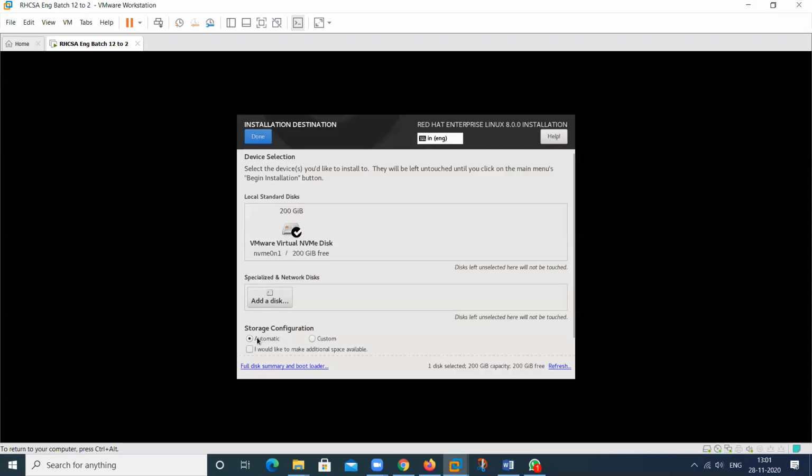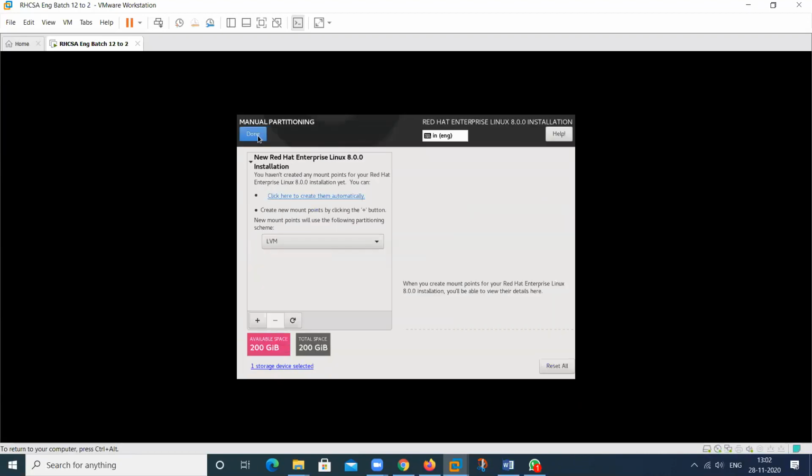Then you can use automatic also, and you can also use custom. At this time we use custom because I want to define what is the size of slash, what is the size of boot, what is the size of slash home. So I want to define this manually. So I will select here custom, then done. In this, by default LVM is selected, but change this one to standard partition. You can also use automatic create partition information. So this will create all the partitions automatically like this.